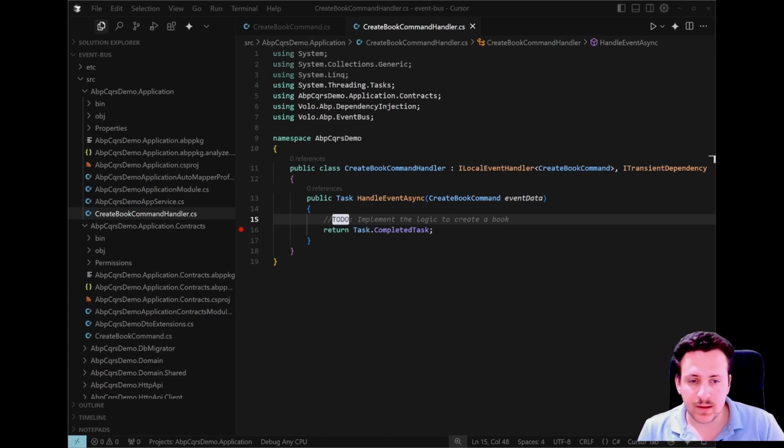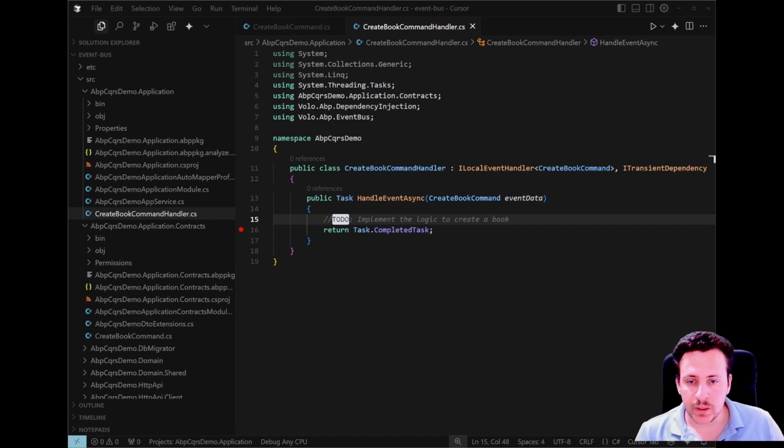implementing ILocalEventHandler and passing the generic type as CreateBookCommand. And this tells ABP to wire up this class to handle the related specific event. And inside the handler, we simply should insert the new book using the IBookRepository. Actually, we can do that, but for the simplicity, let's just add a related to-do and return a completed task.